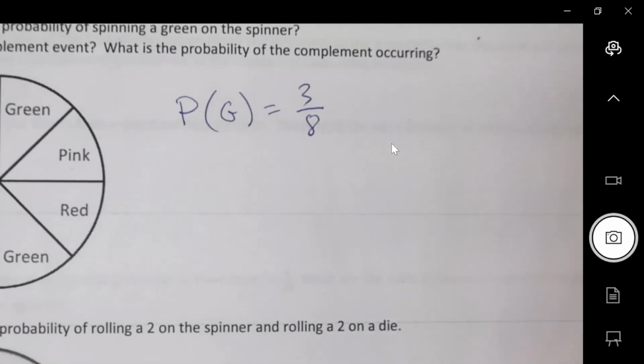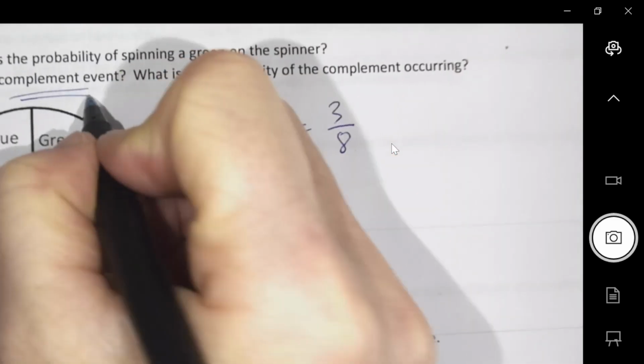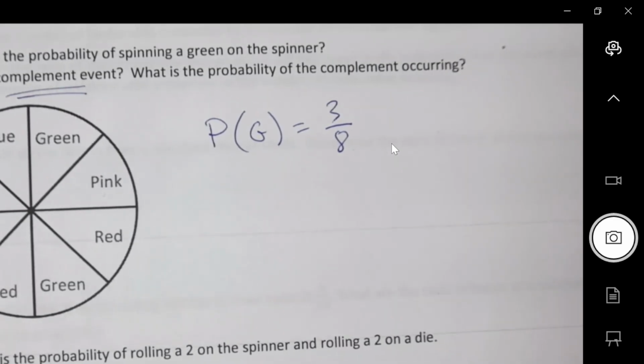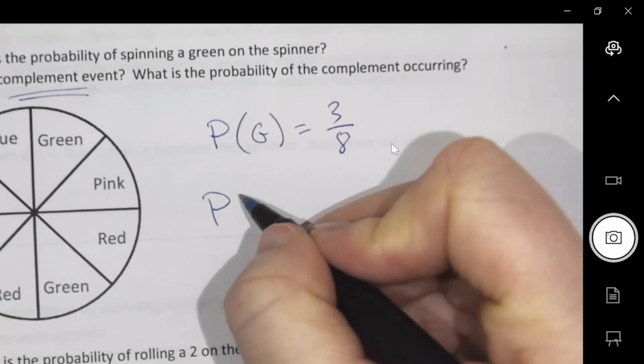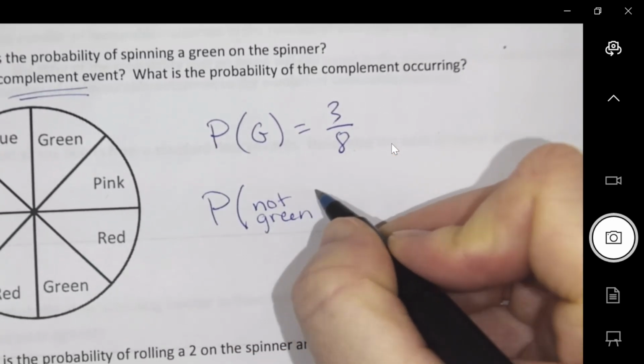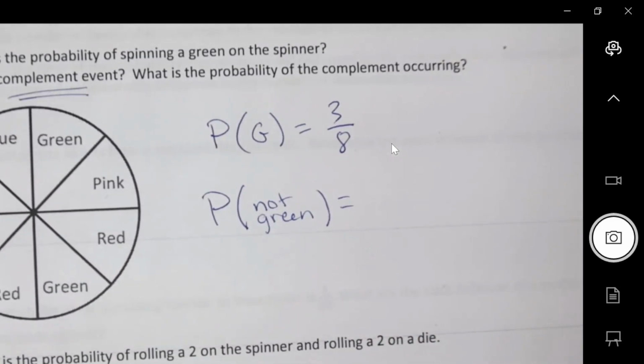Okay, what does this word mean? The complement event, that means the opposite. So what's the probability of not green? That's what complement would be, the opposite.